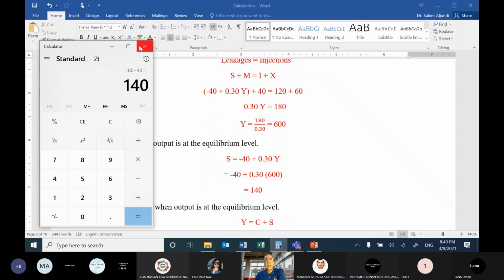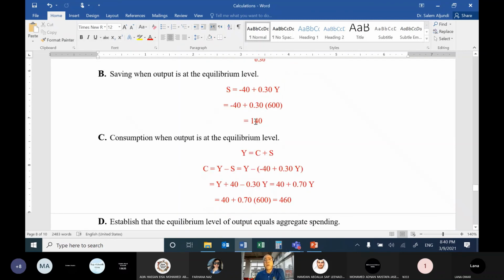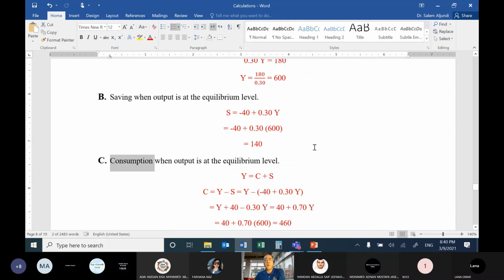So saving will be 140. What is consumption? The fast way to calculate consumption is income 600 minus saving 140.